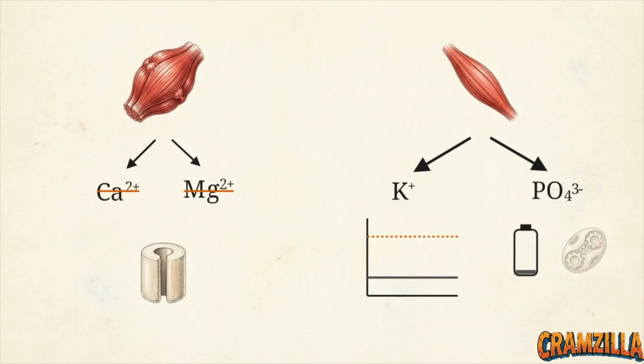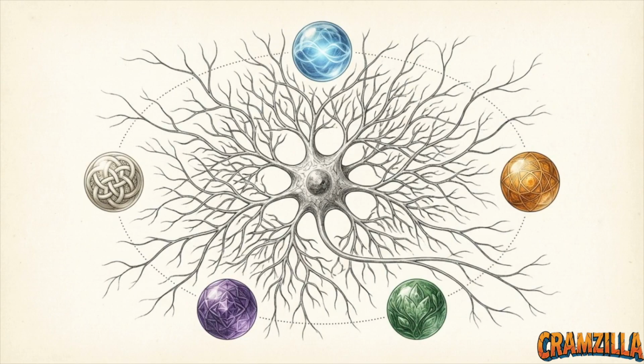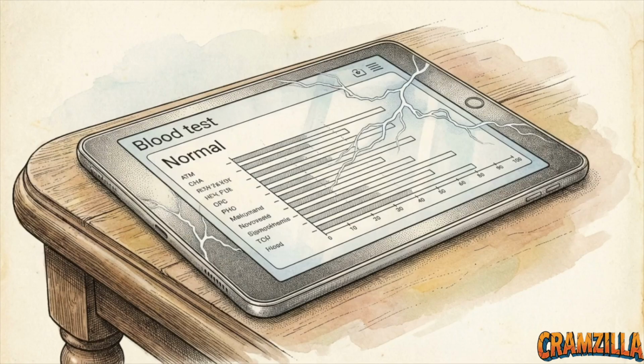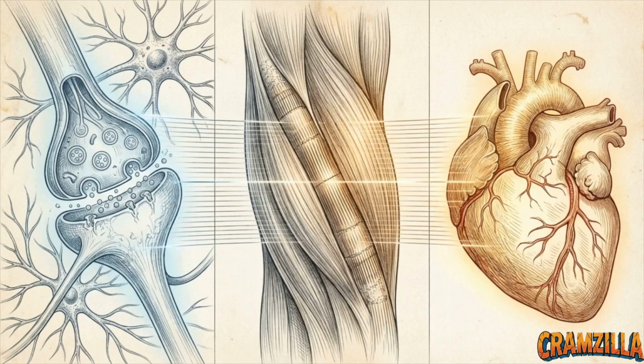True clinical mastery requires looking past the seizure or the paralysis. It requires visualizing the exact molecular mechanism failing at the cell wall. Electrolyte homeostasis is not a matter of keeping lab numbers neatly within a reference range. It is the strict, unforgiving biophysical tension required to produce every single thought, movement, and heartbeat.